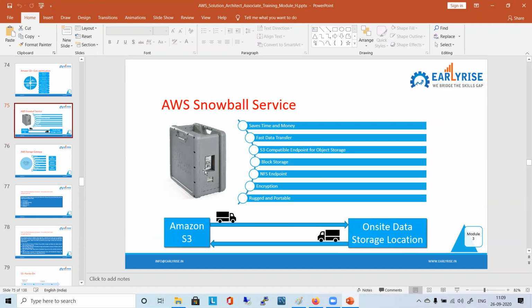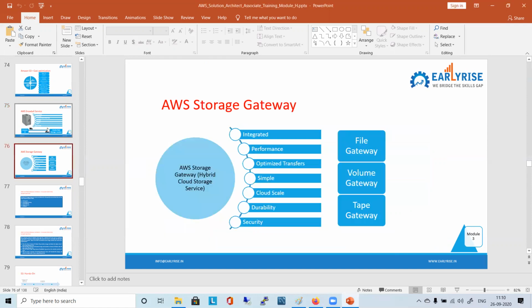Where will we use this device, on cloud or physical? You have to order this device actually. Once you order, it will come to you, and then you can use this service whenever. Say you have some data on premise. Now what do you want? You want the data to go to your client location in S3. This is just one case I'm telling you; you can have the vice versa, a different use case.